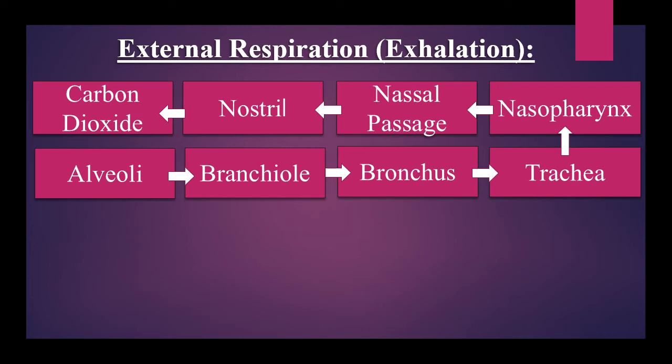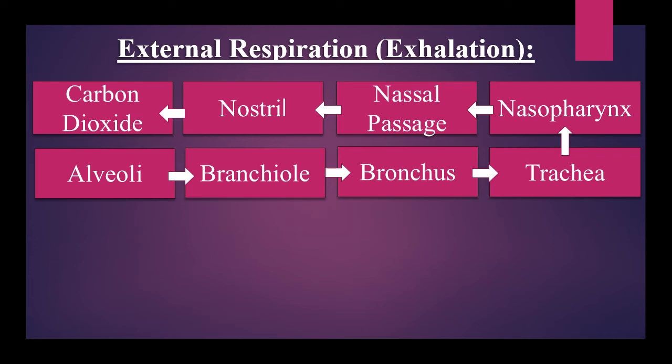Inside our cells, oxygen helps to break down foods into energy, and while producing energy, some carbon dioxide is produced too. This carbon dioxide is not necessary for our body, so it's urgent to give it out from our body.